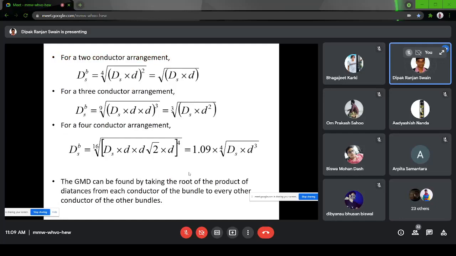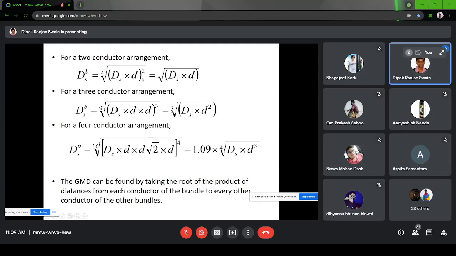There, we are directly writing in the form of Dm by Ds, or equivalent self GMD and mutual GMD terms. You can also do the derivation, but that is not required. So if it is a two conductor system, Ds will be this value. If it is a three conductor system, the Ds value will be this value, and if you have a four conductor system, the Ds value will be this value, because these are all distances. The first term is the radius.